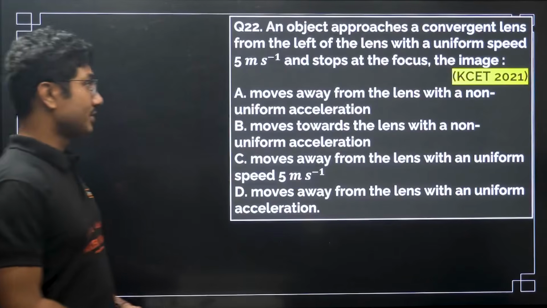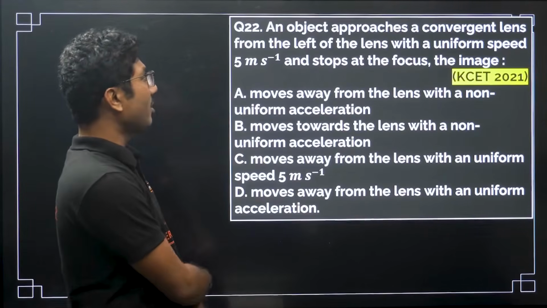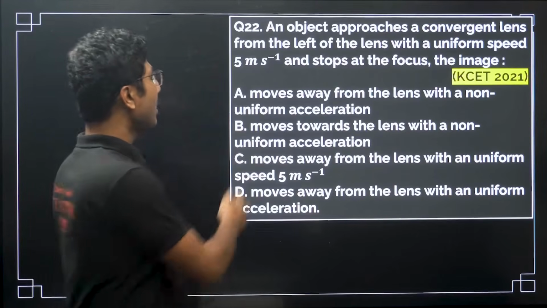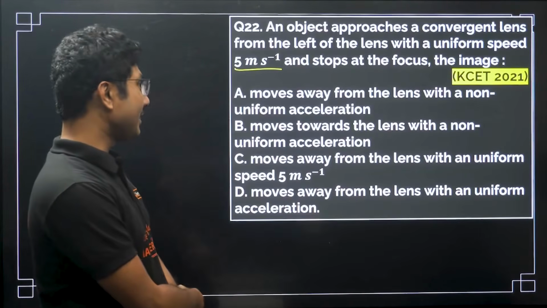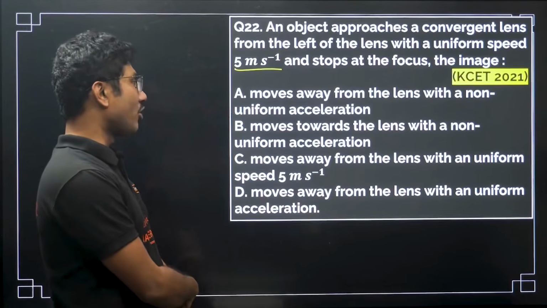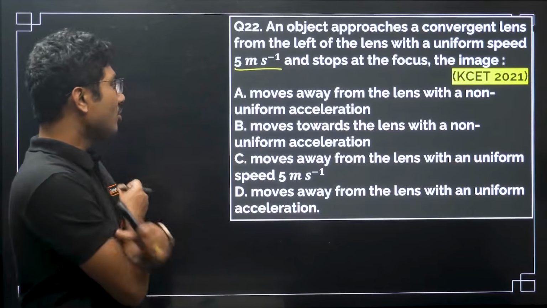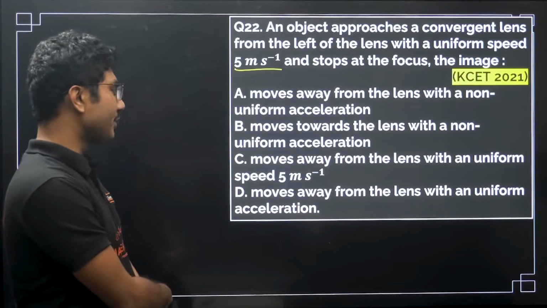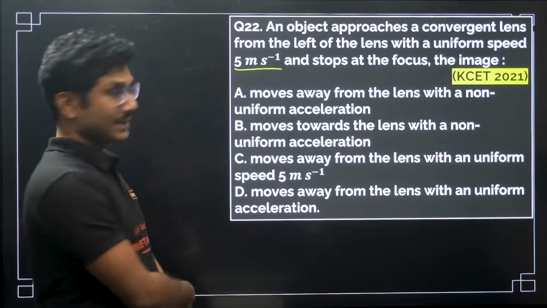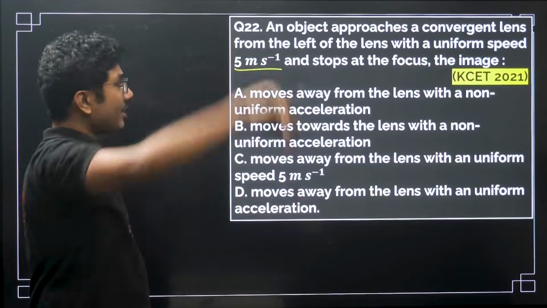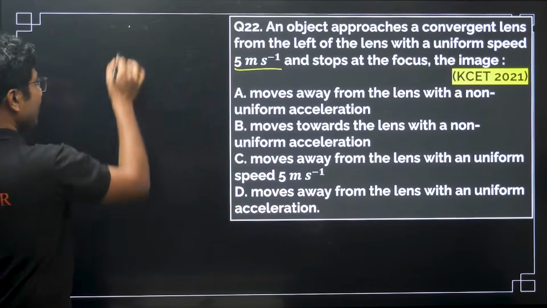An object approaches a convergent lens from the left of the lens with a uniform speed of 5 meter per second and stopped at the focus. The image moves away from the lens with a non-uniform acceleration, moves towards the lens with a non-uniform acceleration, moves away from the lens with a uniform speed of 5 meter per second, moves away from the lens with a uniform acceleration. Let's see.